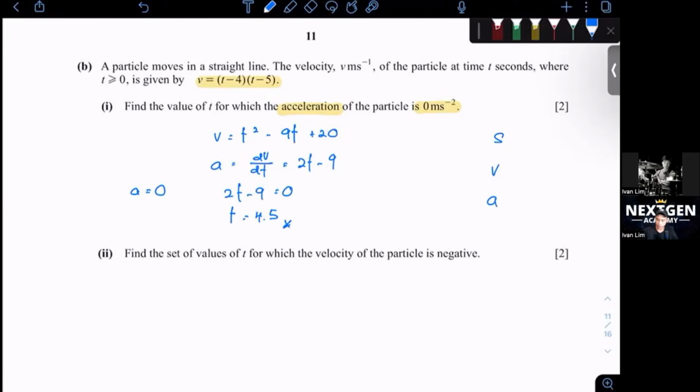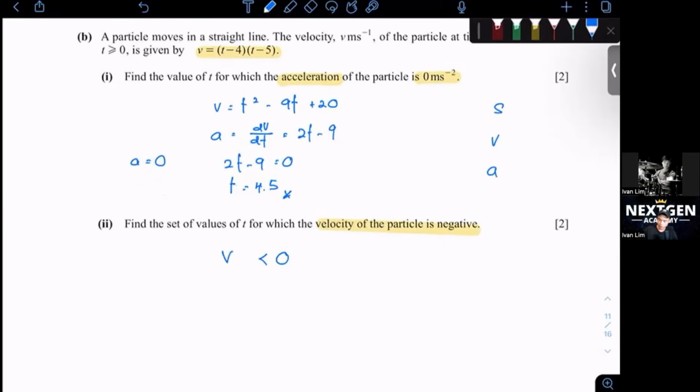Okay, question 2. Find the set of values of t for which the velocity of the particle is negative. V is negative means v is less than 0. So you can see here, this is an inequality. How do we solve an inequality?